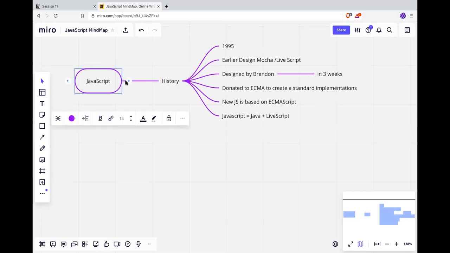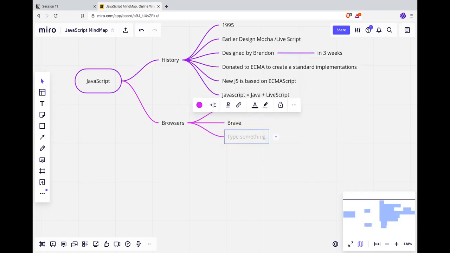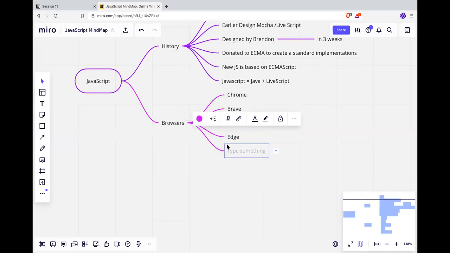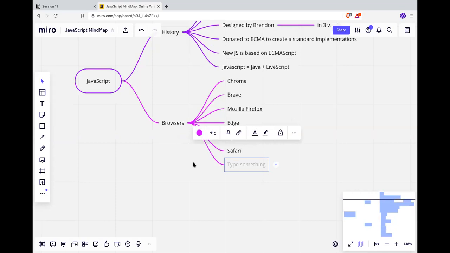All right. So I'll just open another one. Browsers. We have Chrome, Google Chrome, Brave, Mozilla Firefox, Explorer, Edge, Opera, Safari. IE is dead, so I will be writing IE. Anything else?